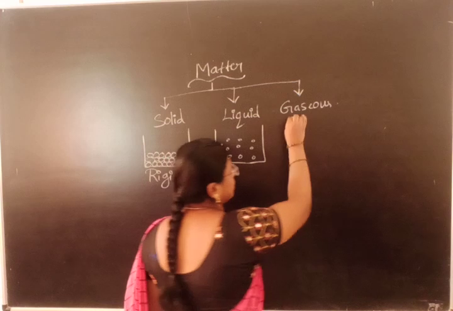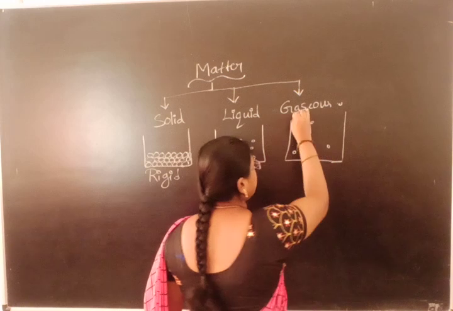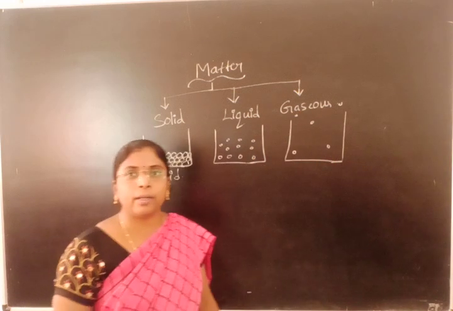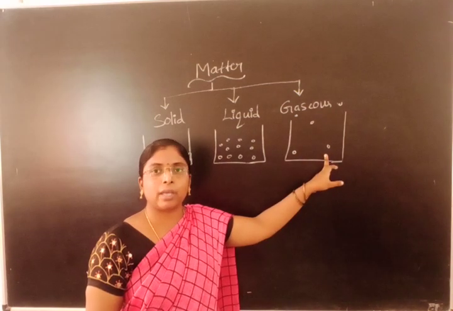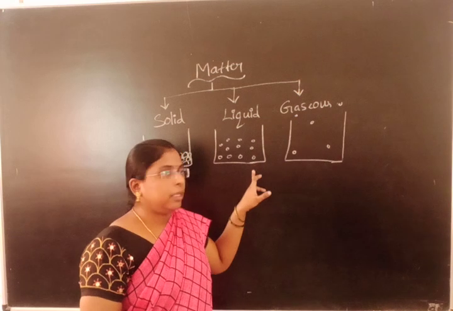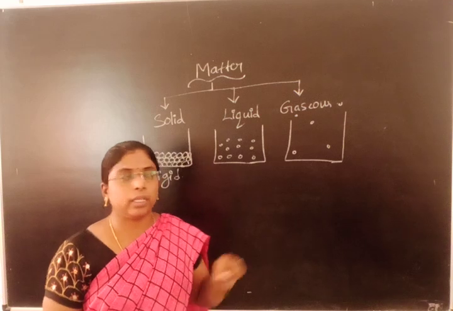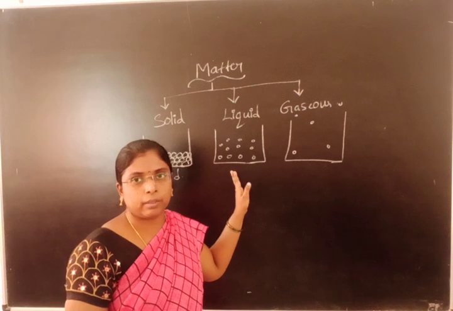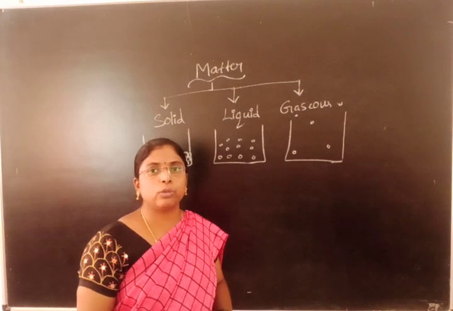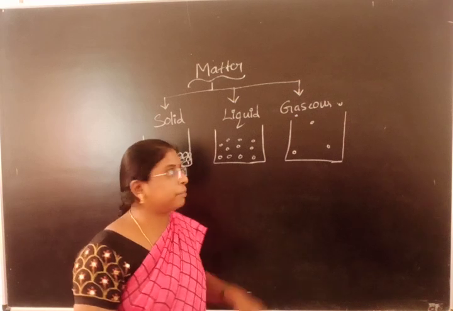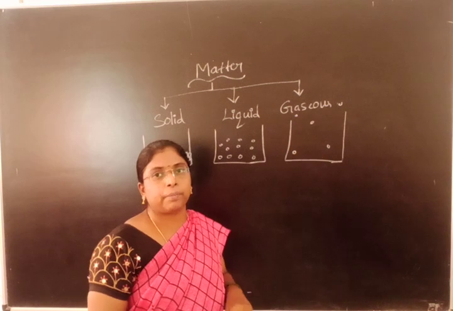Last comes here the gaseous state. In gaseous state, the particles are far apart from each other. They are moving randomly. There is no attractive force between the gas molecules. In the liquid state, if I apply force, it can be compressed a little bit. Whereas gases, if I apply force, are highly compressible. Why does it compress? Because there is a large space here. The gas molecules can be compressed.